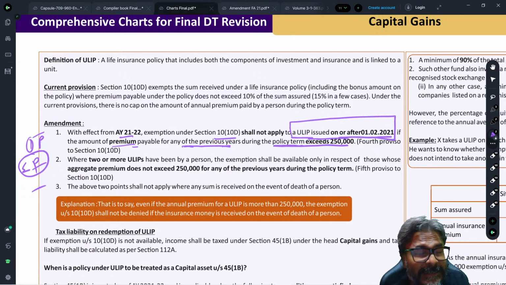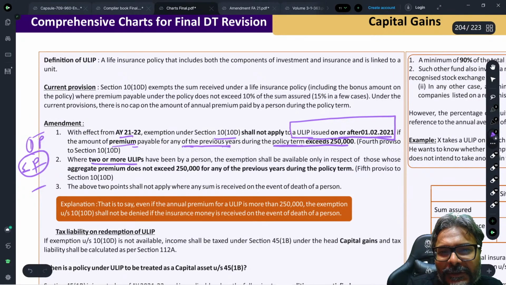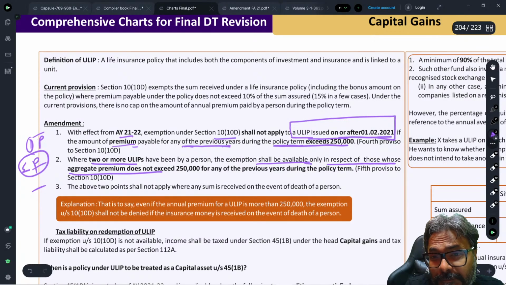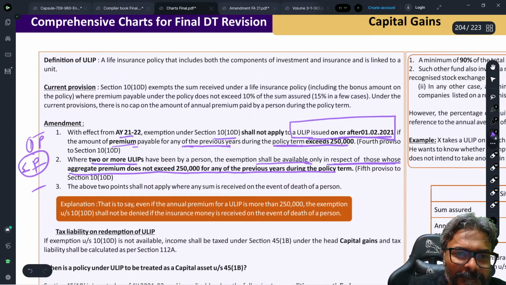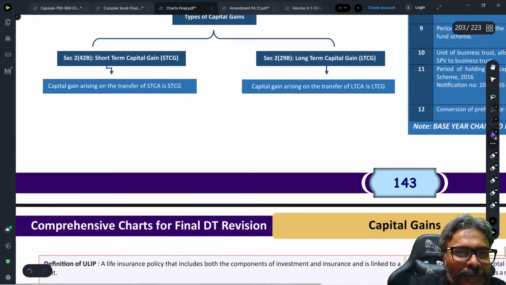But if I do the aggregate, then in that case the aggregate exceeds 2.5 lakhs. So in this case, if two or more ULIPs have been taken by the person, the exemption shall be available only in respect of those whose aggregate premium does not exceed 2.5 lakhs for any of the previous years during the policy term. So that is a point that has to be kept in mind. Okay. Now just quickly two points, then directly practical question.